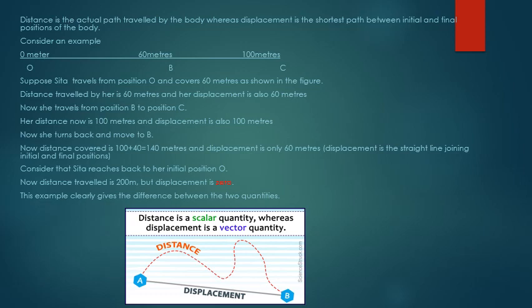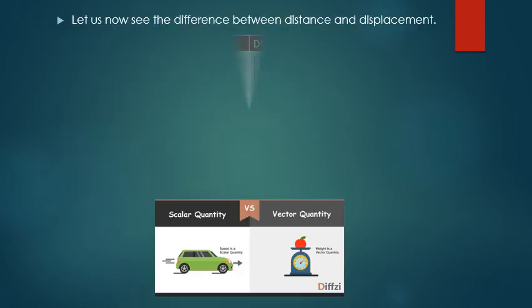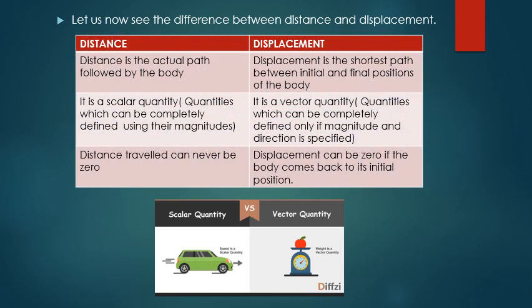Consider that Sita reaches back to her initial position O. Now, distance traveled is 200 meters, but displacement is 0. This example clearly gives the difference between the two quantities. Let's now see the difference between distance and displacement. Distance is the actual path followed by the body. Displacement is the shortest path between initial and final positions of the body.